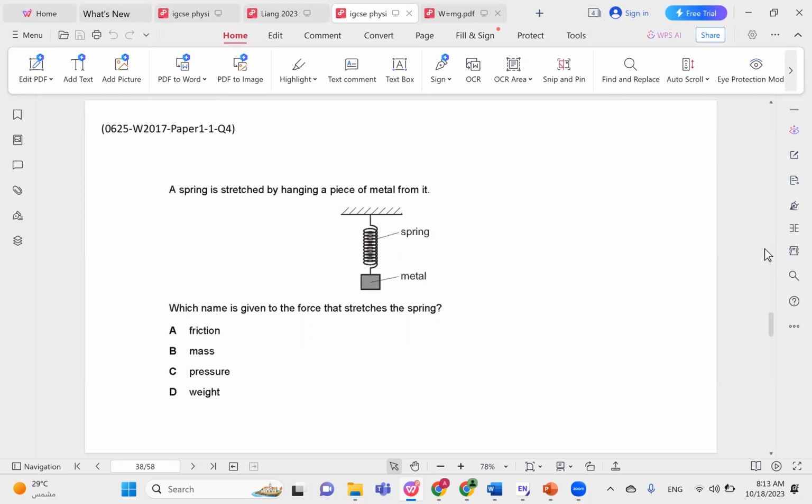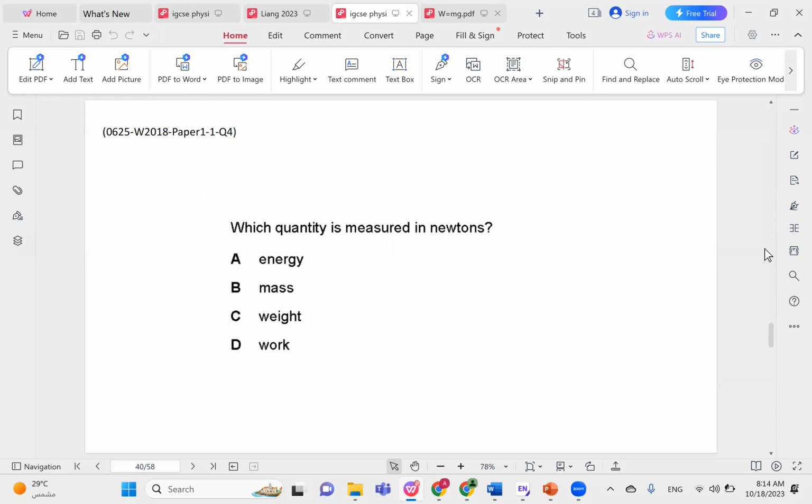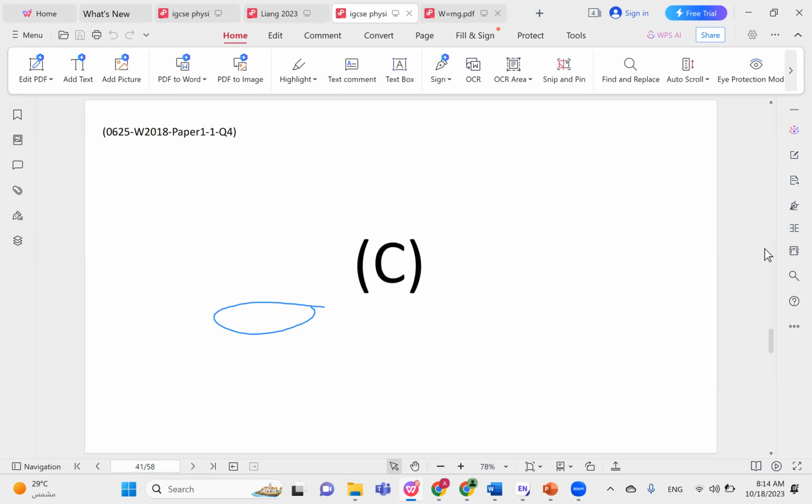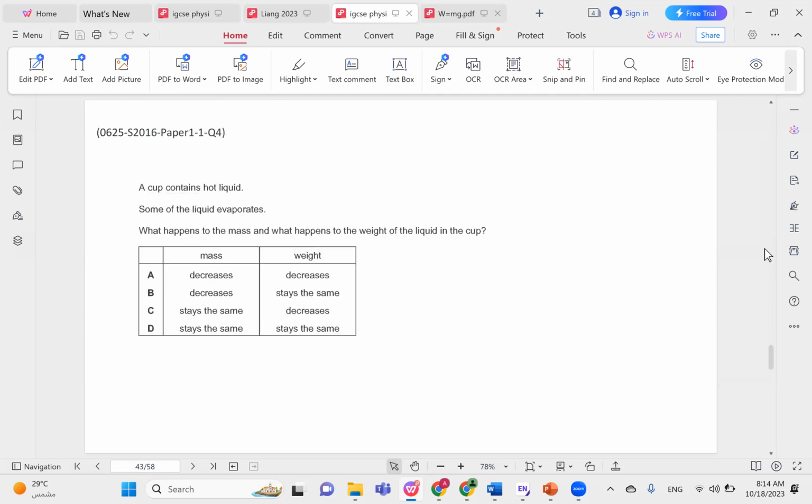A spring is stretched by hanging a piece of metal from it. Which name is given to the force that stretches the spring? The metal pulls the spring down due to the weight. So therefore, the correct choice here would be choice D. Which quantity is measured in newtons? Again, forces are measured in newtons and weight is a force. So the correct choice would be C. Which is an example of a force? We said this before. Weight is an example of a force. So D is the correct answer.